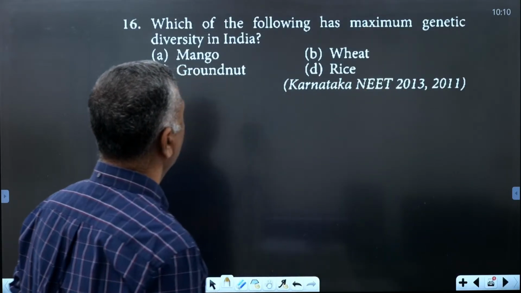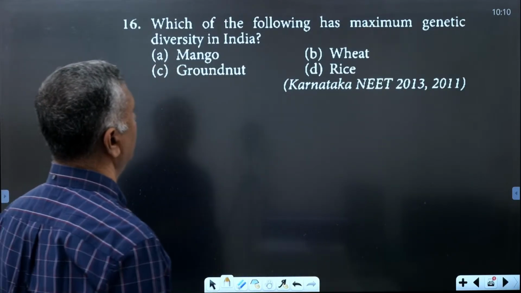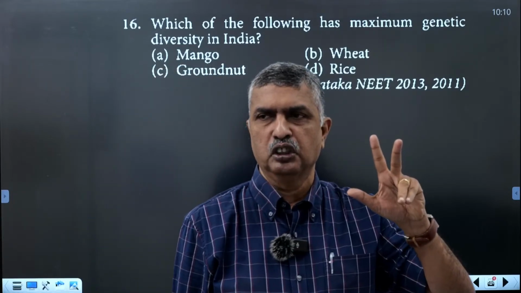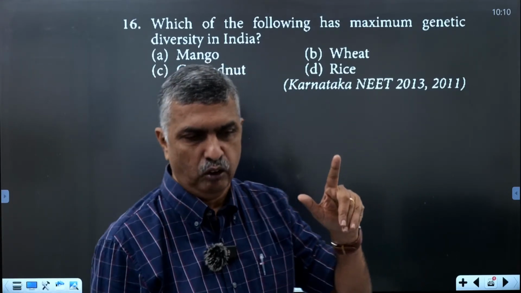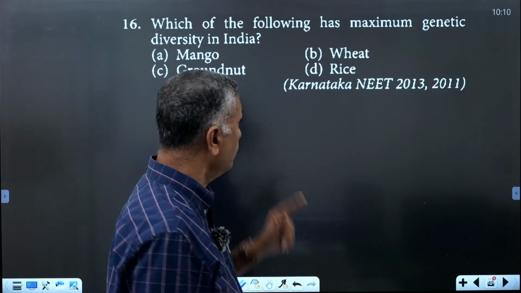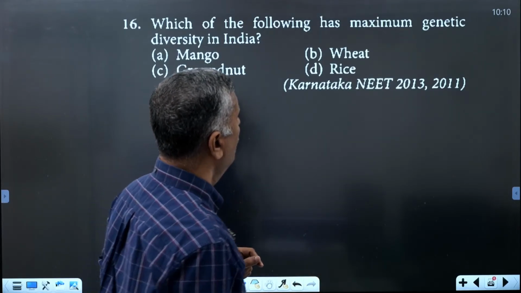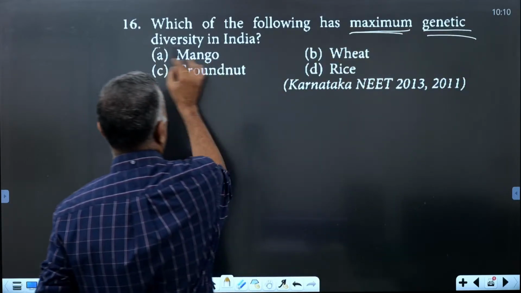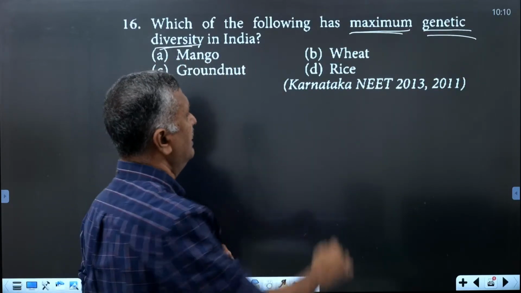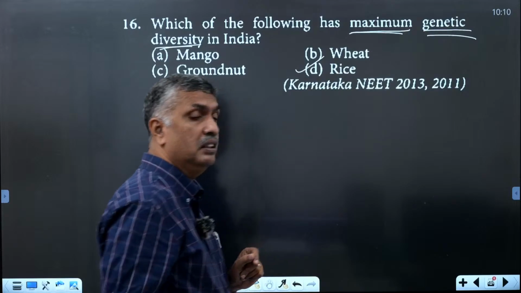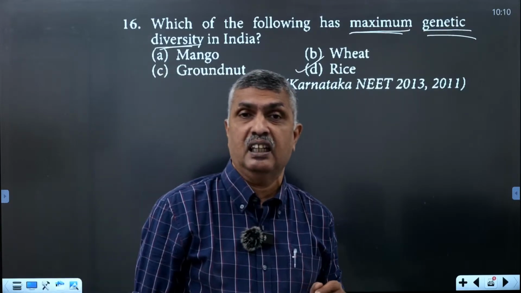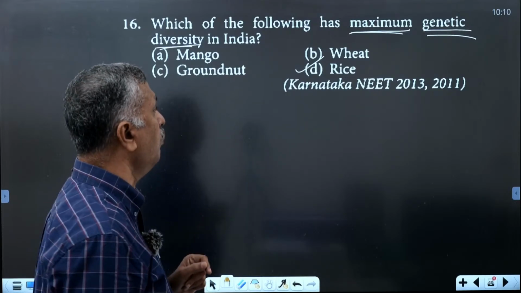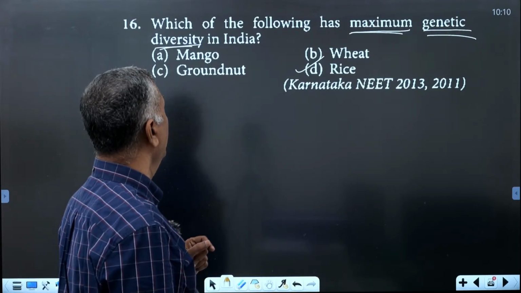The next question. Which of the following has maximum genetic diversity in India? There are 3 types of diversity you have studied: genetic diversity, species diversity, and the third one is community diversity or ecosystem diversity. Here, which has maximum genetic diversity in India? It is rice. There are 50,000 genetically different strains of rice produced in India.